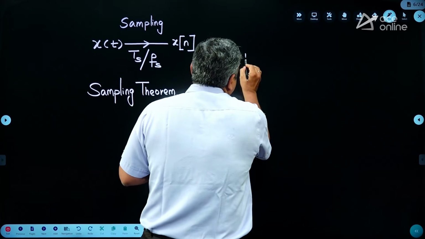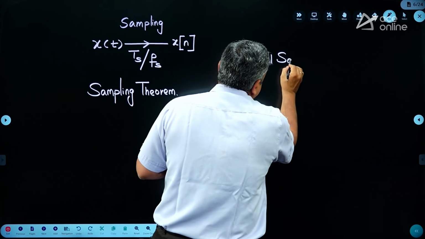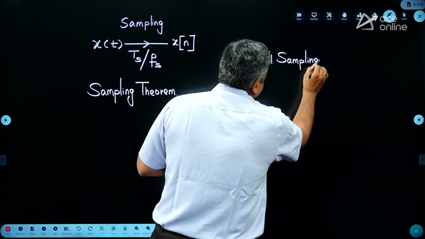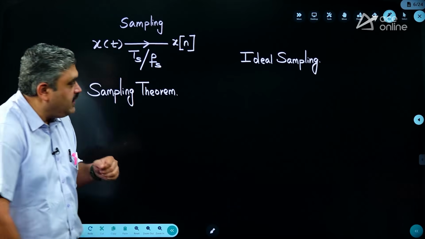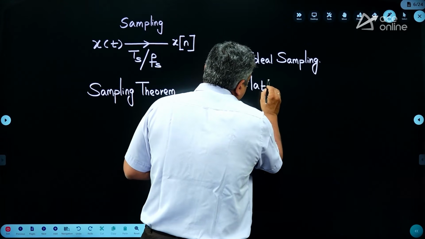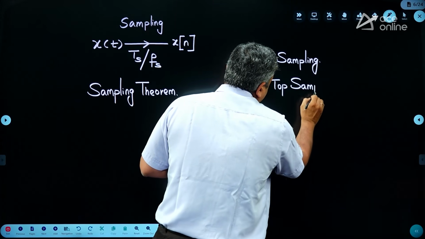You have ideal sampling, where you are using a periodic train of impulse pulses for doing the sampling process. And if you use rectangular pulses for sampling, you call it flat top sampling. Is it correct or not?